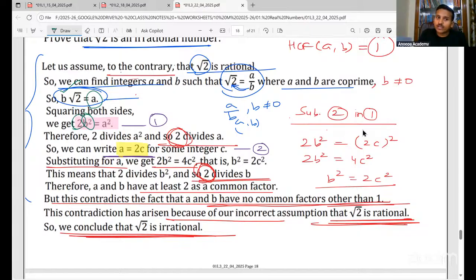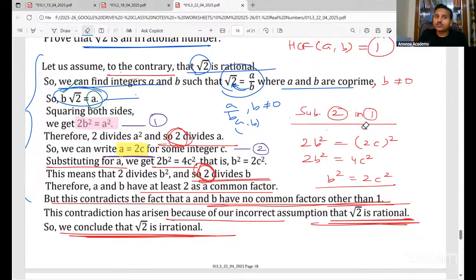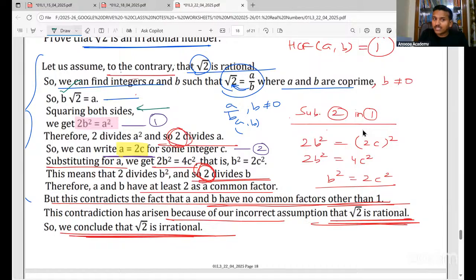A will also get squared. So when you square both the sides, you will get 2B square is equal to A square. You have to write this step also. Squaring both the sides, we get.